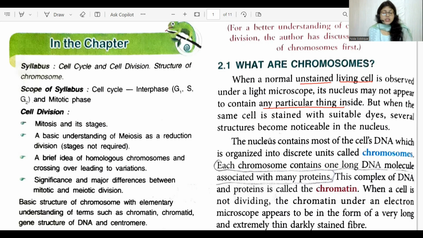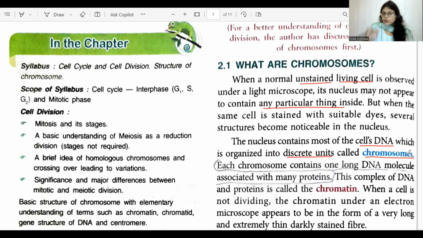So the nucleus contains the cell's DNA. And this DNA is organized into discrete units called chromosomes. The DNA is arranged in discrete units, which are called chromosomes. Now, what do we understand by discrete unit? It means distinct units. So whatever DNA is present inside the cell, it is organized in a distinct unit, which is called a chromosome.